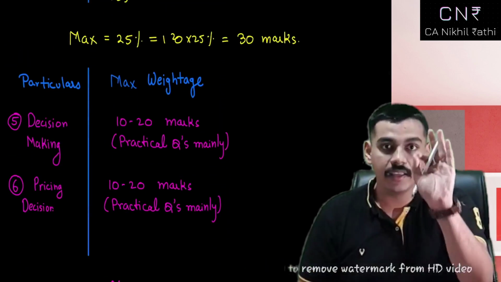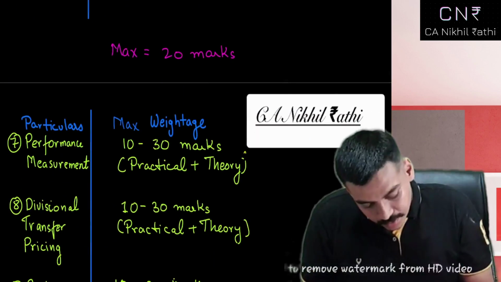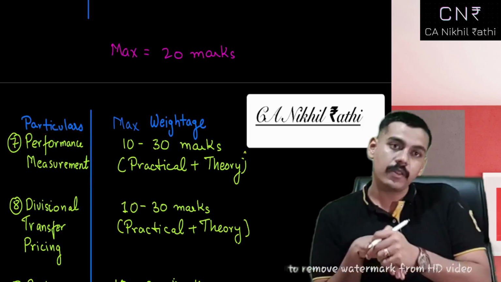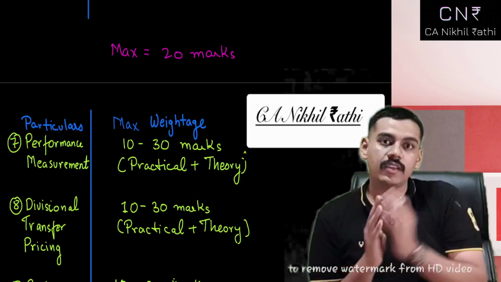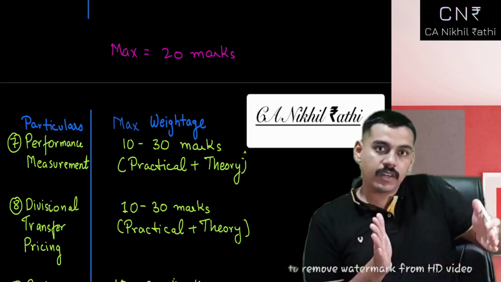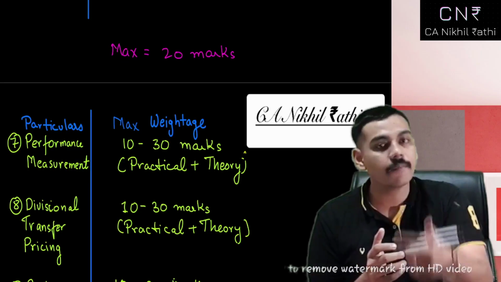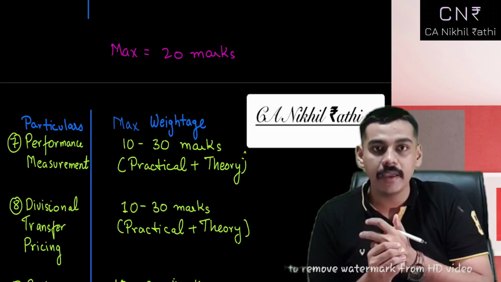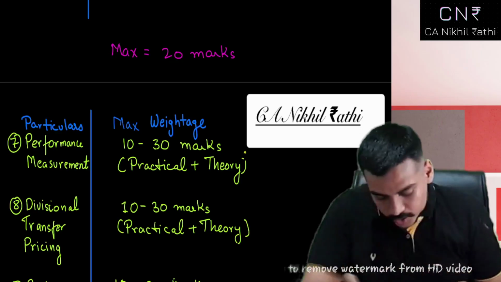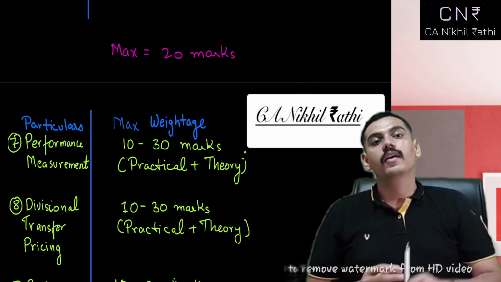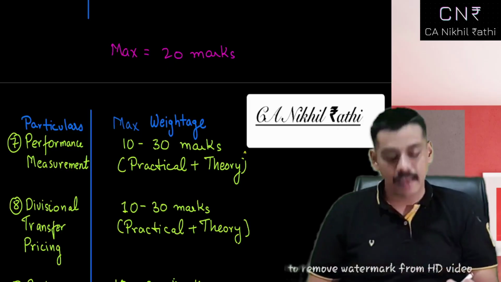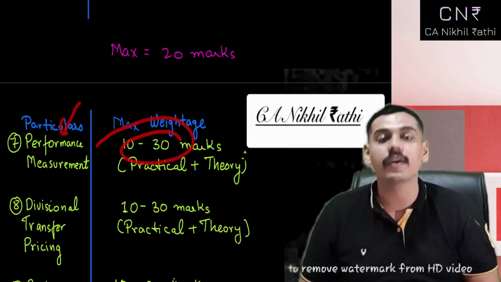In the November 19 examination, before that examination, this chapter called performance measurement was never asked in the previous three attempts. Since May 18 the new course came into existence, so May 18, November 18 and May 19, in those three attempts not a single question was asked from this chapter. In the very attempt of November 19, this chapter came for around 35 marks.